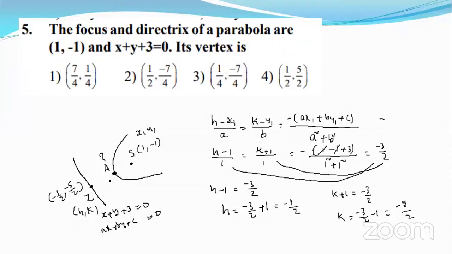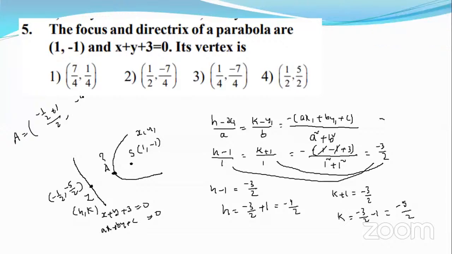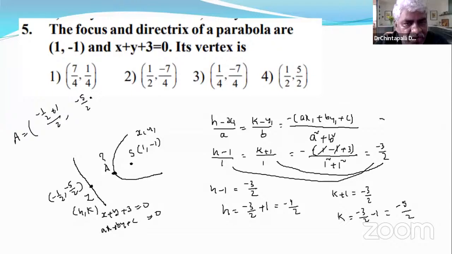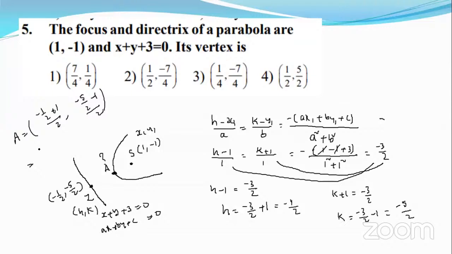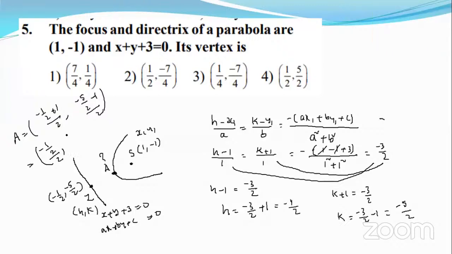A is nothing but the midpoint of Z and S. Using the midpoint formula, (x1 + x2)/2, (y1 + y2)/2: x is (negative 1 by 2 plus 1) whole by 2, and y is (negative 5 by 2 minus 1) whole by 2. What is negative 1 by 2 plus 1? 0.5, so 1 by 2, and then by 2 gives 1 by 4. Negative 5 by 2 minus 1 is negative 7 by 2.